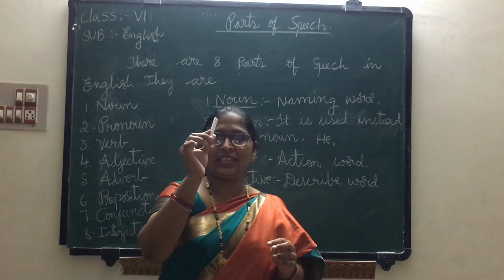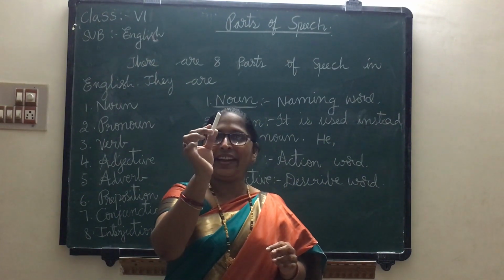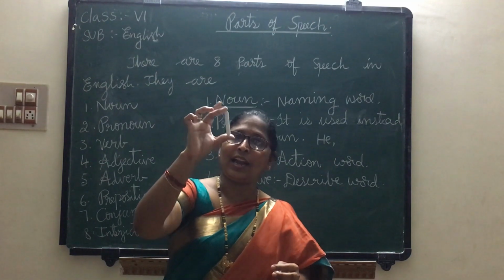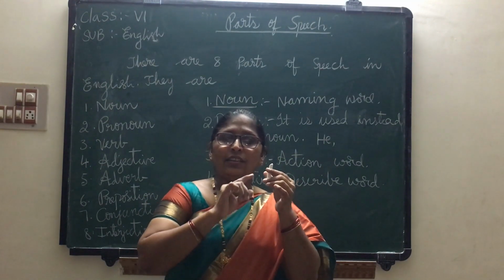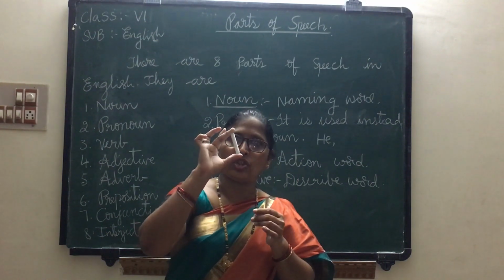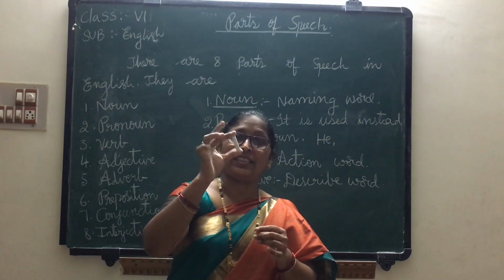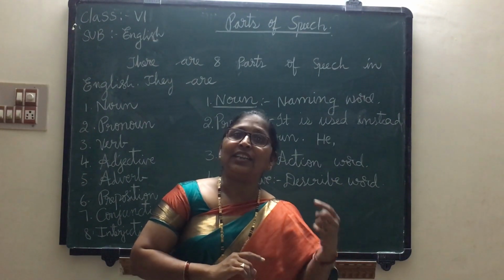Suppose here, what is this? This is chalk. How is the chalk? The chalk is white. So white color, this is an adjective. How is the chalk? Small. Small is also an adjective. Understood? Here we are talking about chalk, about the color and about the size. These are adjectives. Adjective means describing word.